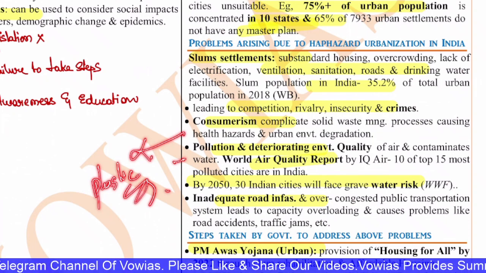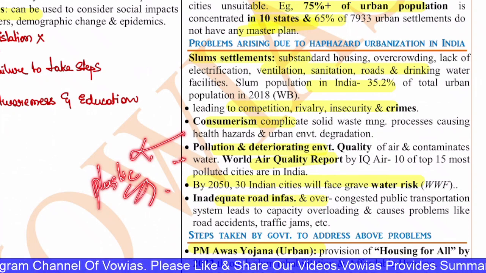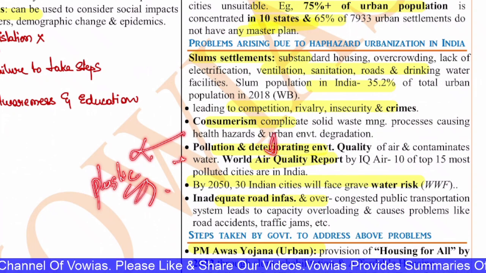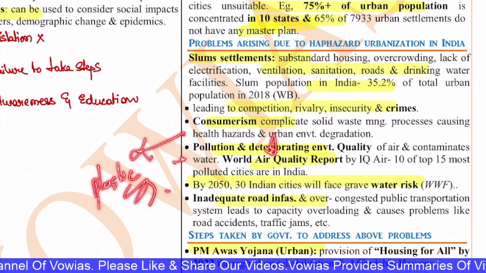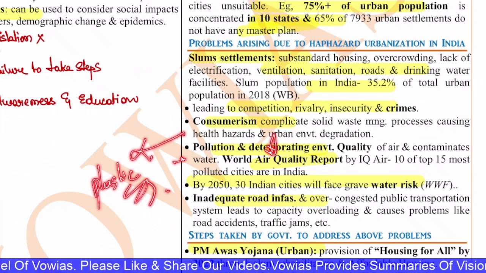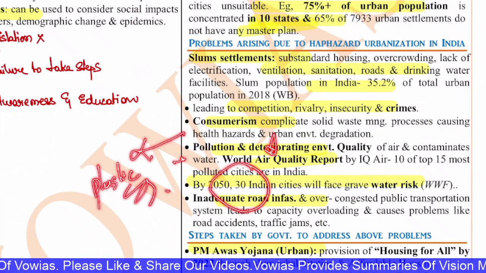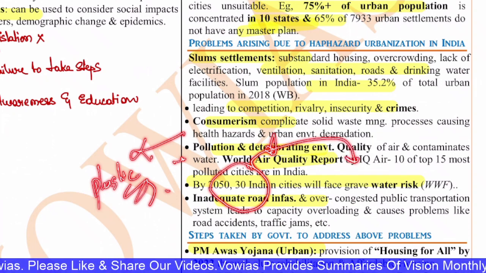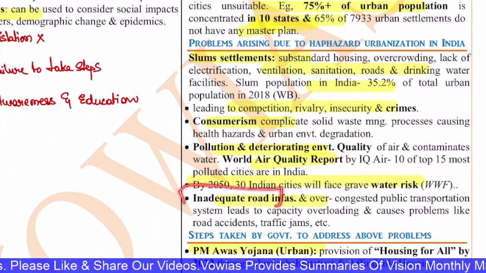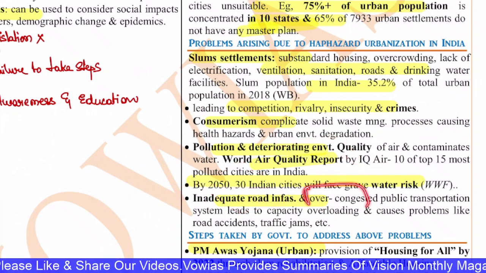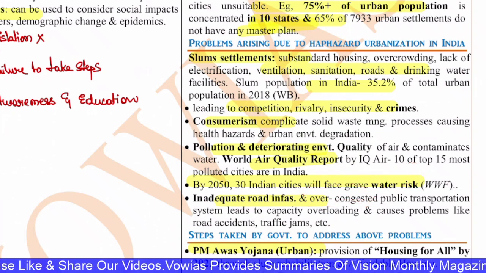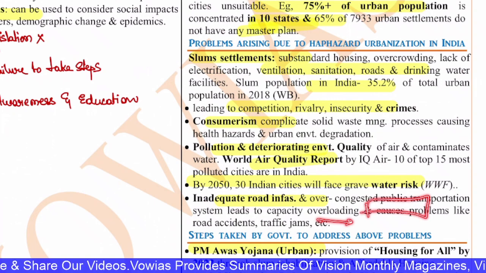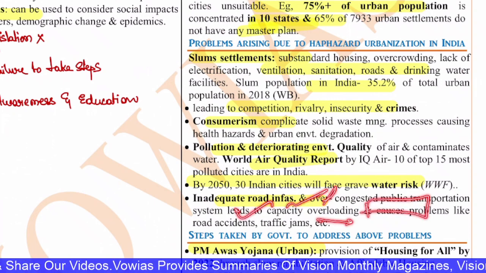We know what the issue is in Delhi during the winters. The World Air Quality Report by AQI says that 10 of the top 15 polluted cities are in India, and by 2050, 30 Indian cities will have to face grave water risk according to the WWF. Also, inadequate urban infrastructure and over-congested public transport lead to overloading of capacity, and cause problems like road accidents, traffic jams, etc. These are the various problems.